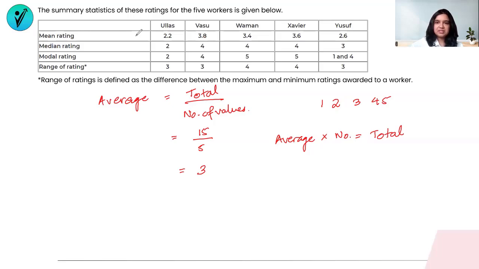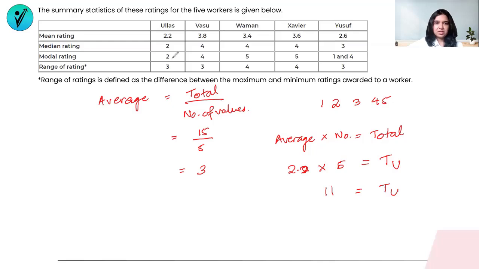So if I have to find the total score of Ulhas, total of all the 5 restaurants, what I'm going to do is write down the mean of it, that is 2.2, times the number of values. So each restaurant has given 1 value. That means there are 5 values total. That means the total of Ulhas is nothing but 2.2 into 5, which is nothing but 11. So in this way, we can find out the total received by all the 5 because we have the mean ratings for all the 5 workers here. So that is about the average bit. Let's take a look at what median means.